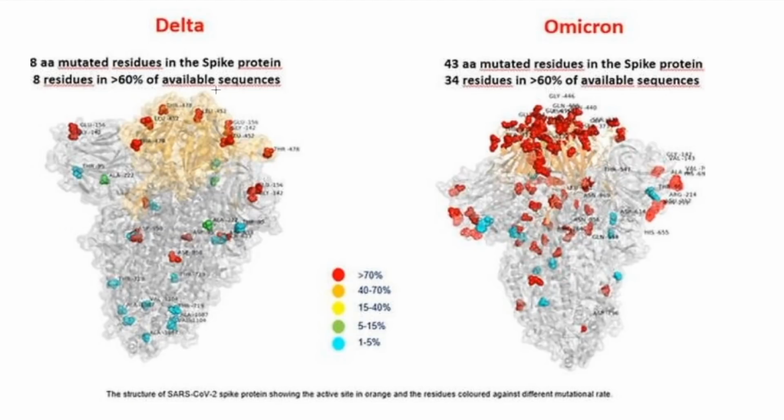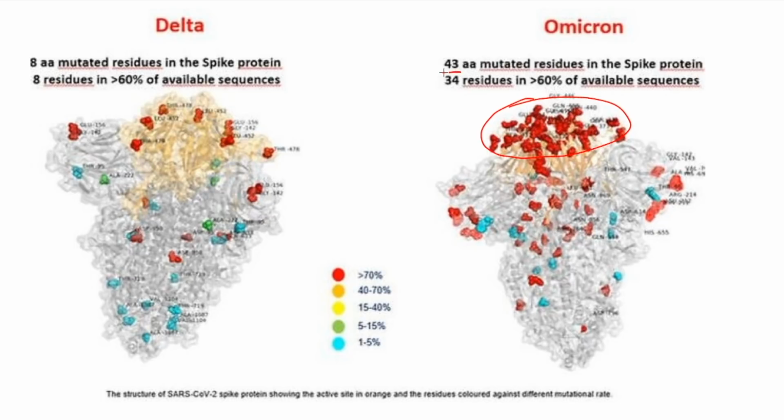Now here you can see the Delta variant and the Omicron variant together on the same slide. These are the crystal structures of both of them. In the Delta variant, the mutations are shown as red dots. There are a number of mutations, but they are not that high. But in the Omicron, the number of mutations is so high, especially on the top portion, the crown of this spike protein.